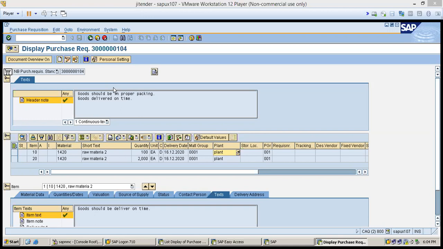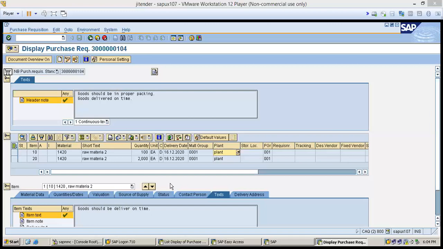In some companies, up to 1 lakh the manager will approve, and up to 10 lakh the plant manager will approve. If it is for an asset, if you are going to purchase machines and the value is more than crores, the finance controller and finance people are responsible to approve that PR, and after approval it is processed further.